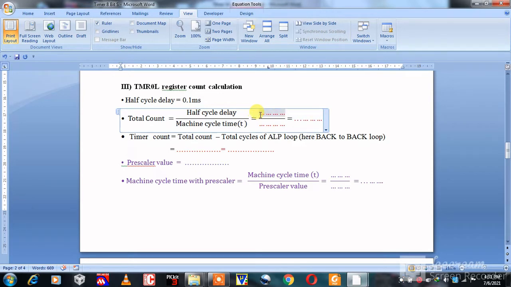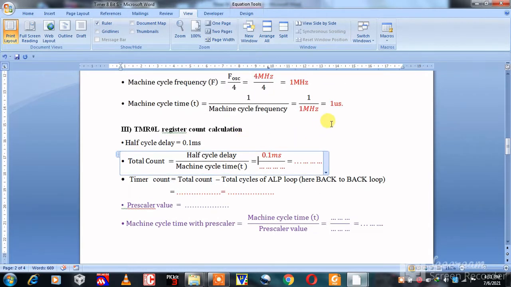Our half cycle delay is 0.1 millisecond and the machine cycle time calculated here is 1 microsecond. 0.1 millisecond divided by 1 microsecond is equal to 100.